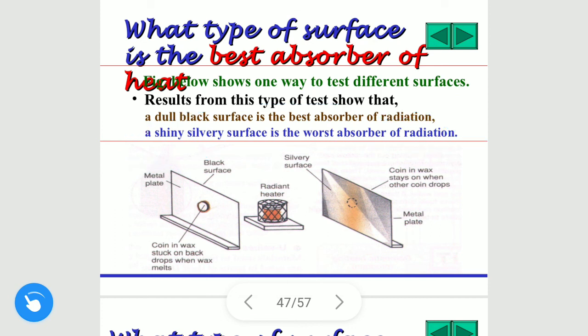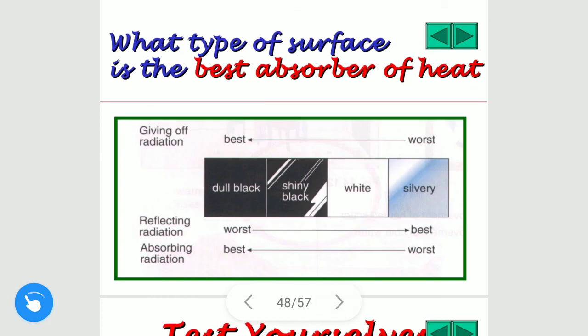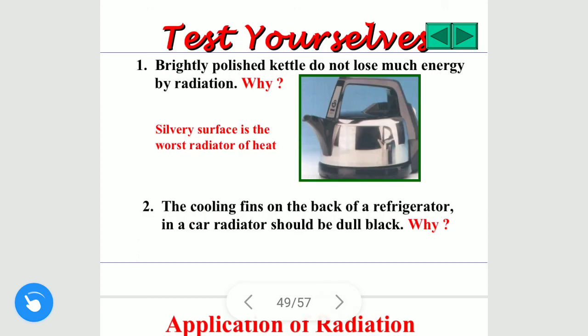This is a question to you all. Tell me why shiny objects are the worst absorbers and why black surfaces are the best absorbers. You have to tell me why. This is what I am asking about.